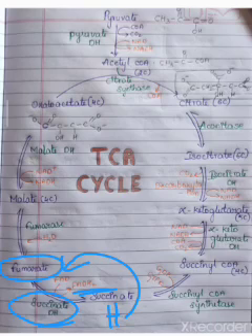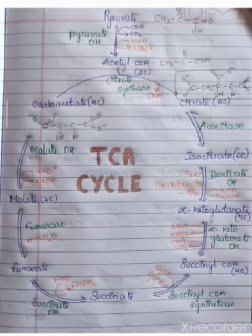Next step, fumarate will be converted to malate with the help of the enzyme fumarase. Here it takes the help of water to convert fumarate to malate, which is a 4-carbon compound. In the last step, malate forms oxaloacetate again, a 4-carbon compound, with the help of the enzyme malate dehydrogenase.